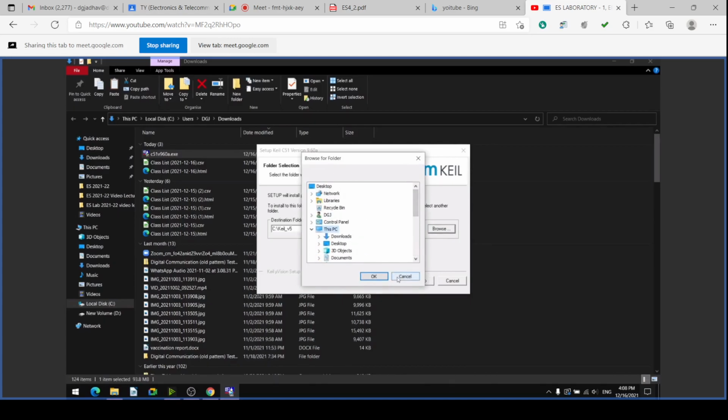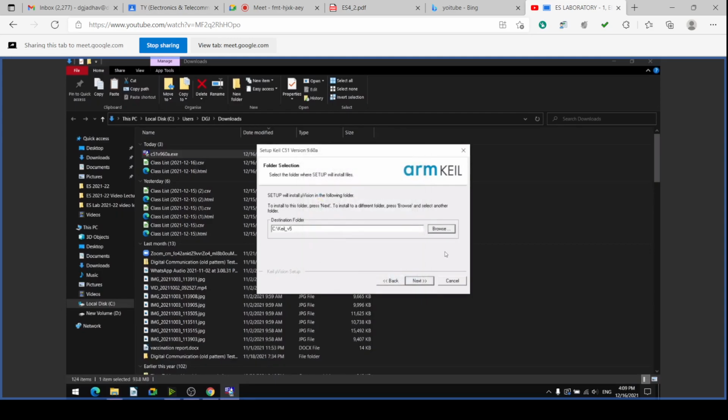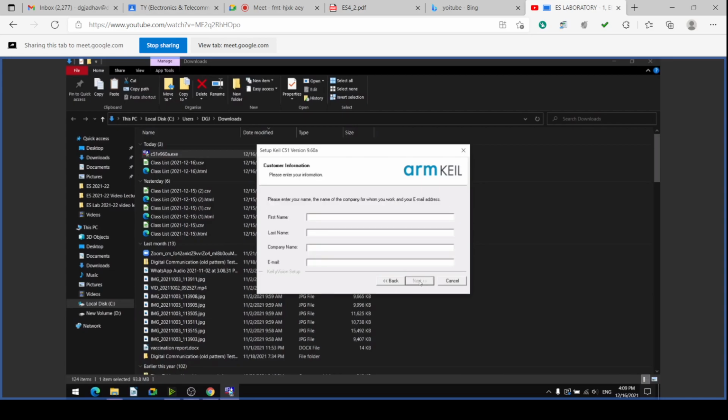Now I cancel this browse, because I want to install in the same default folder created by the software, and I will click next. If we want another folder, we can go for browse and create any other location. Now I am using the same location detected by the software, so I will click next.